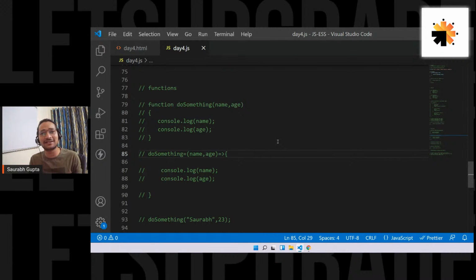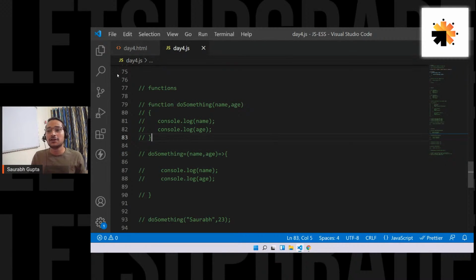I have seen that yesterday a lot of people were asking how to take user input, how to click on buttons. All of that will be cleared today, because today I'll show you how to perform DOM manipulation that we talked about in the start, right, everyone? JavaScript's main aim is to manipulate HTML and CSS. It helps you manipulate the HTML elements. So we'll see how that works, and depending on that, we'll see how to extract a value from an input field, how to take user input, how to click on buttons, and all sorts of stuff. And tomorrow we'll use all of this to create a project.